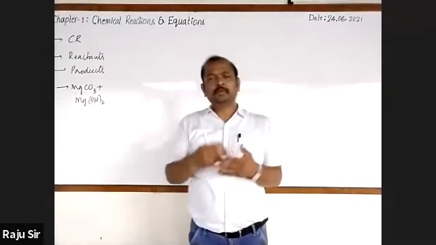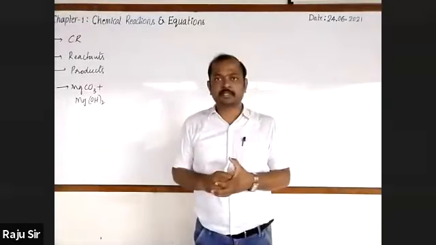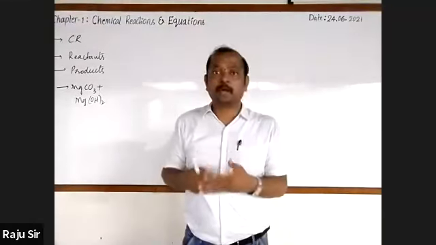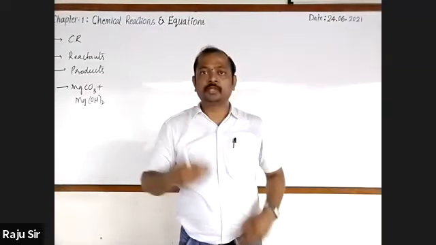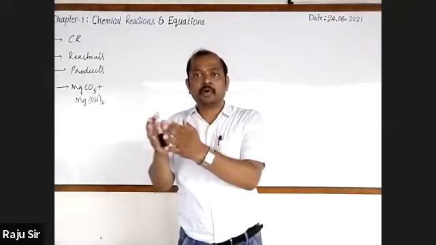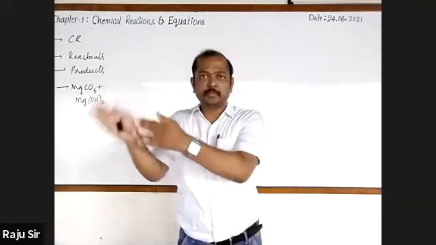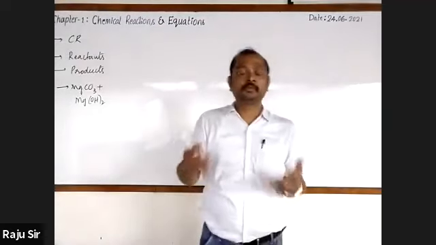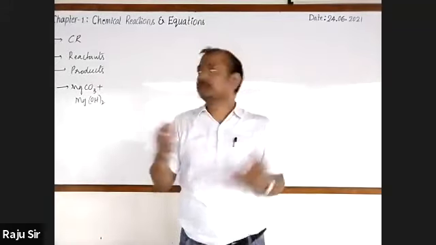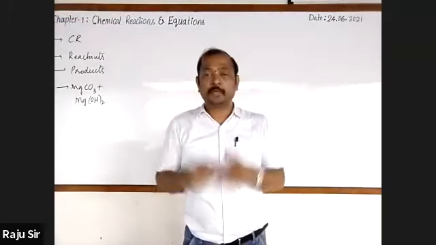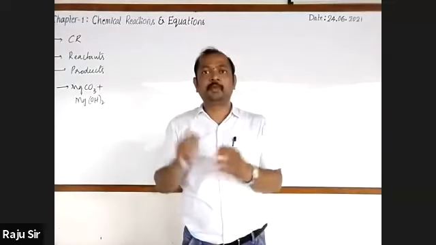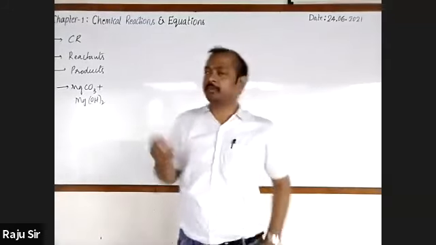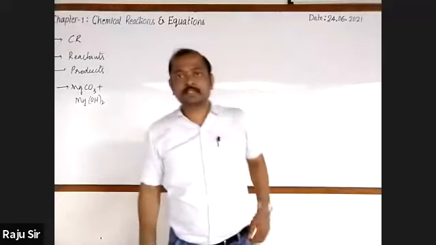Then after that, we even took many examples of chemical reactions. It may be the rusting of iron, even the corrosion of copper. Not only that, souring of milk, conversion of milk to curd, digestion of food, respiration, even photosynthesis. These are some examples of chemical reactions. But in this chapter, we are particularly focusing on the reactions that we conduct in the laboratory, the school laboratory. So we are discussing such things.